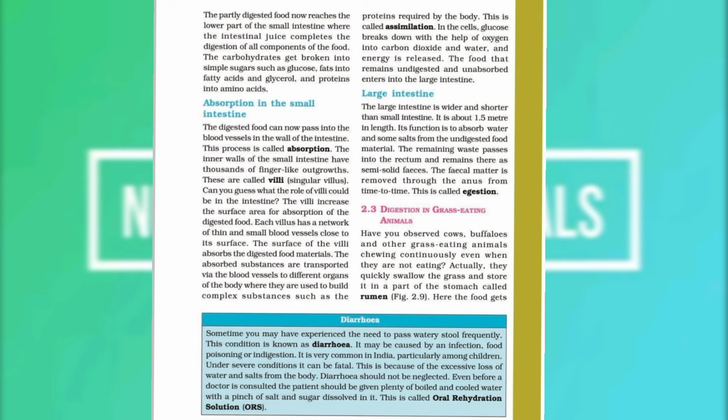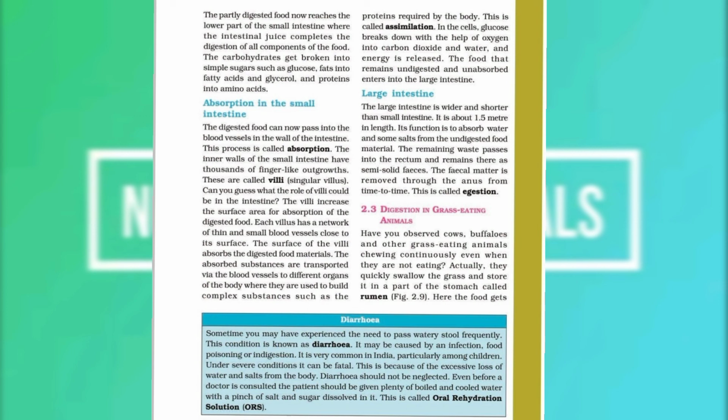These villi give the inner walls of the small intestine a large surface area for absorption of digested food, and the surface of the villi absorbs the digested food material and passes it to fine blood capillaries. Then the absorbed food is carried to all the cells of the body by the blood.